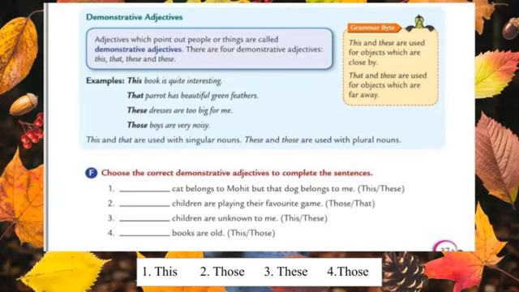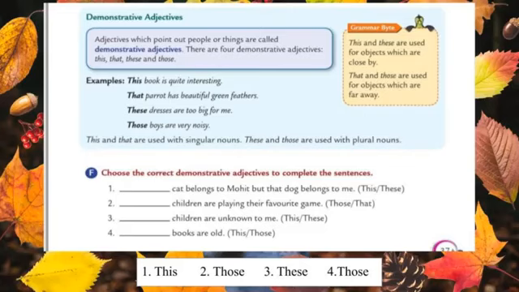This book is quite interesting. That parrot has beautiful green feathers. These dresses are too big for me. Those boys are very noisy. Look at the four sentences. This, that, these, those are examples for demonstrative adjectives.